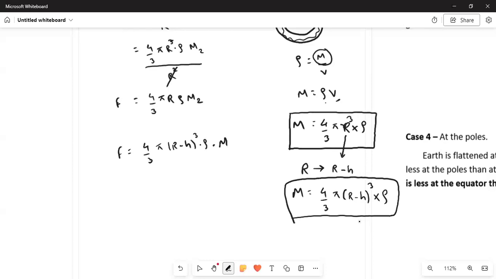M2 is the mass of the object placed on the surface of the earth. This is divided by now (r minus h) whole square. Now because they have also traveled h distance inside the surface of the earth, the distance between the center of the earth and the object will be now r minus h. So the final equation will be this, and you can see that we are having r minus h whole square and cube.